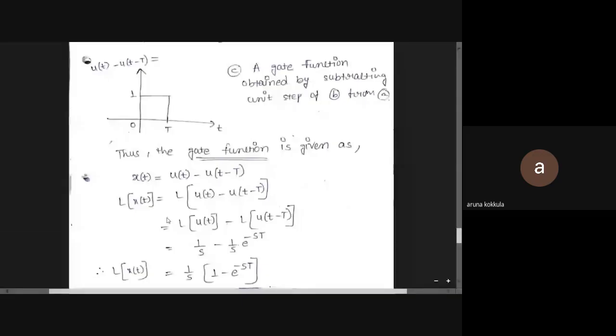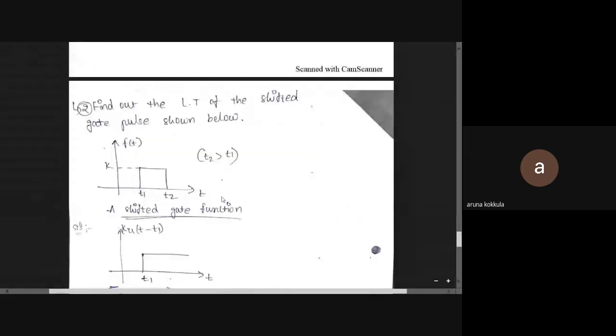Laplace transform of u of t minus capital T is 1 by s into e power minus s capital T. It is also expressed as u of t minus t1 minus u of t minus t2. Solve, apply the properties of time shifting of Laplace transform, you will get the answer.